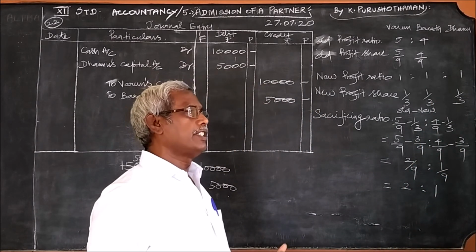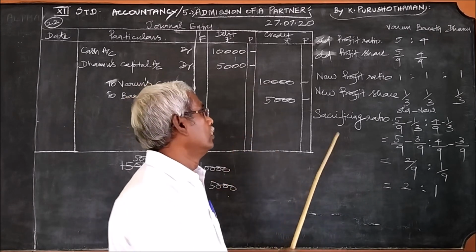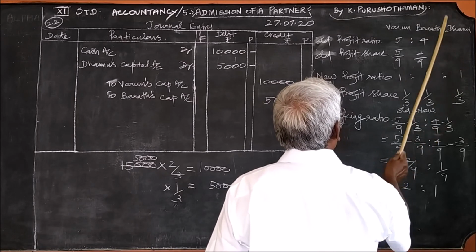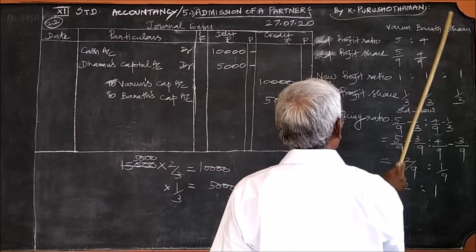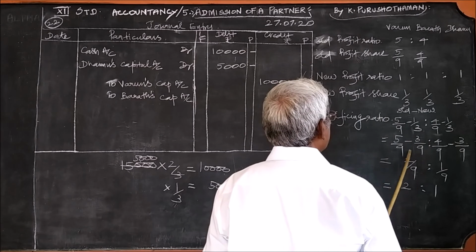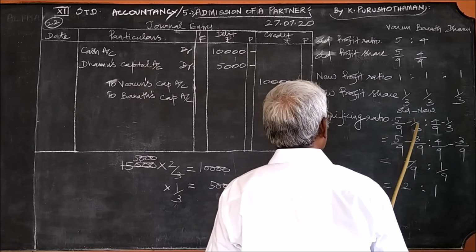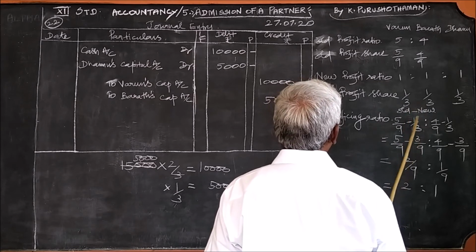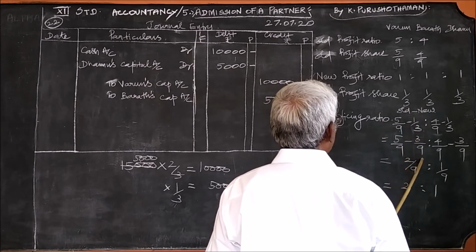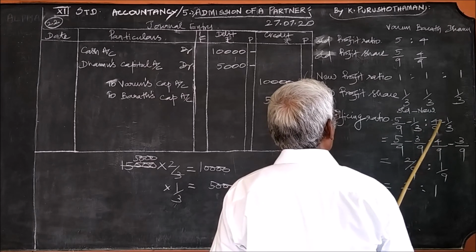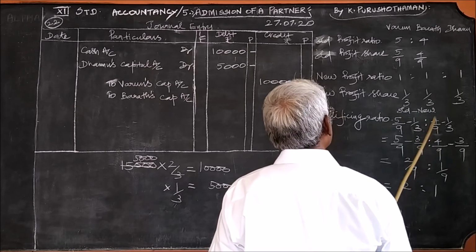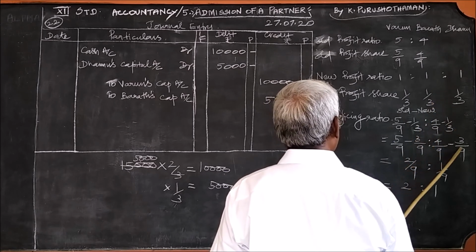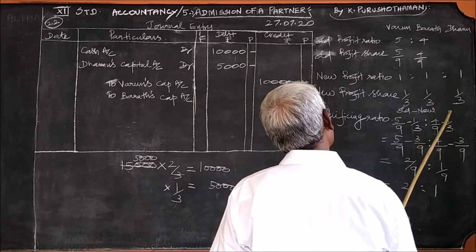Then what about the sacrificing ratio? Old minus new for Varun, old minus new for Bharat. So 5/9 minus 1/3. You multiply both the denominator and the numerator by 3, 3 3s are 9, 3 1s are 3. Here for Bharat it is 4/9, old one, new one is 1/3, 4/9 minus 1/3.